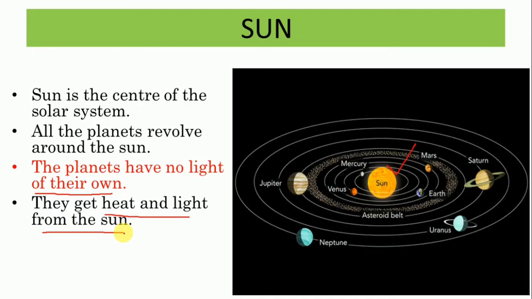Theek hai? Then children, in the end, we learnt about sun. Sun kya hai? It is the center of the solar system. And all the planets, they revolve around the sun. Children, all the planets, they do not have their lights and heat of their own. So they get the heat and light from the sun.